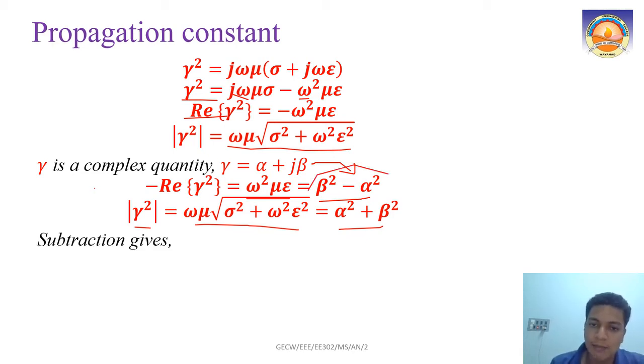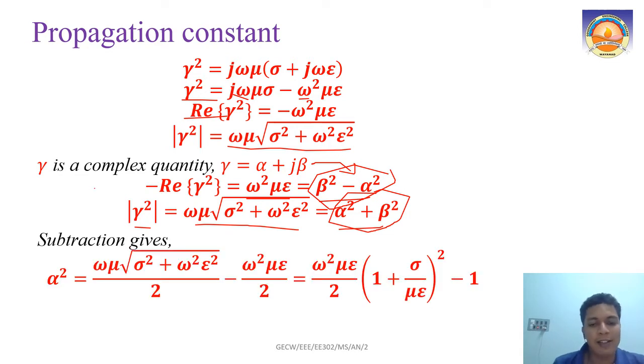Beta square minus alpha square, and the other part we have alpha square plus beta square, right? So if we consider both of these things, means if we can subtract and add them, that will give you alpha and beta. So what will subtraction give? Subtraction will give 2 alpha square, right? So I am dividing it by 2, so I will get alpha square. That is where this 2 is coming from.